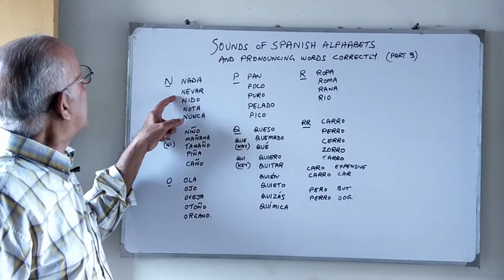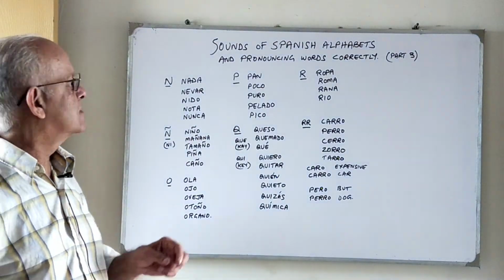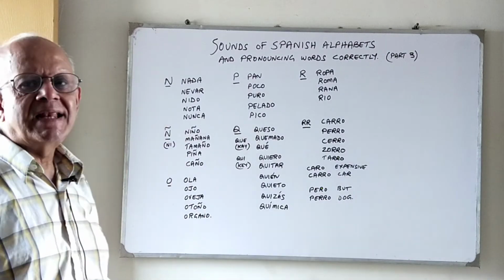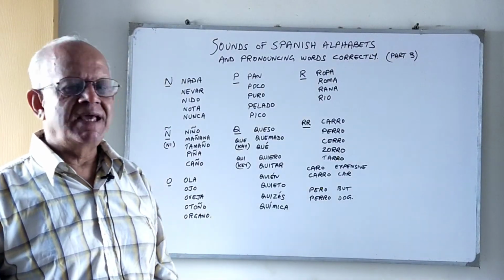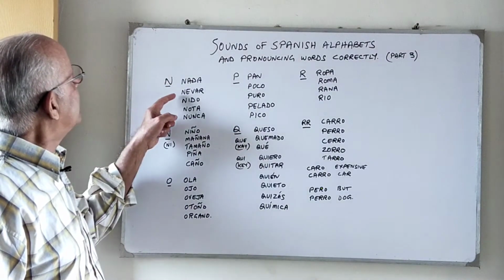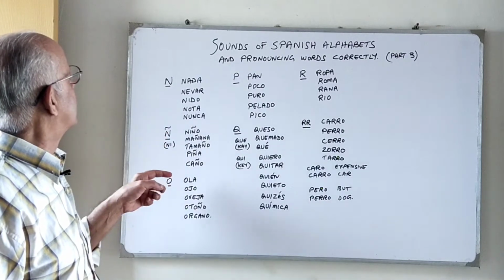Nada, nevar, nido, nota. Nota is a note. And nunca. So basically the N has the same sound as the English N. Okay, let's go through it once again. Nada, nevar, nido, nota, and nunca.